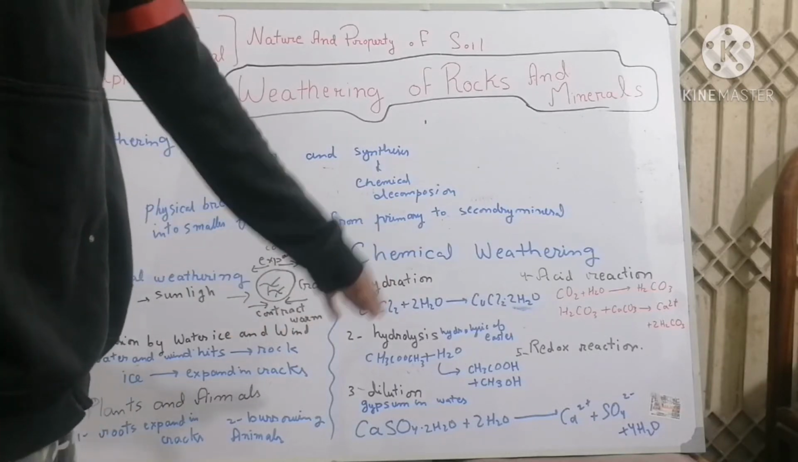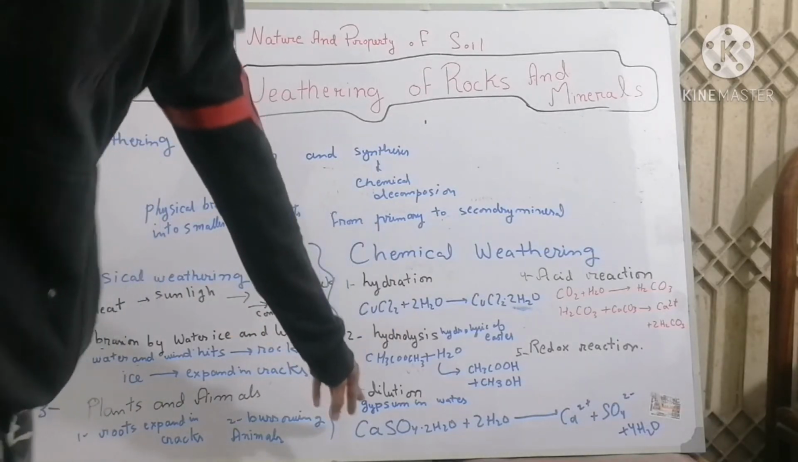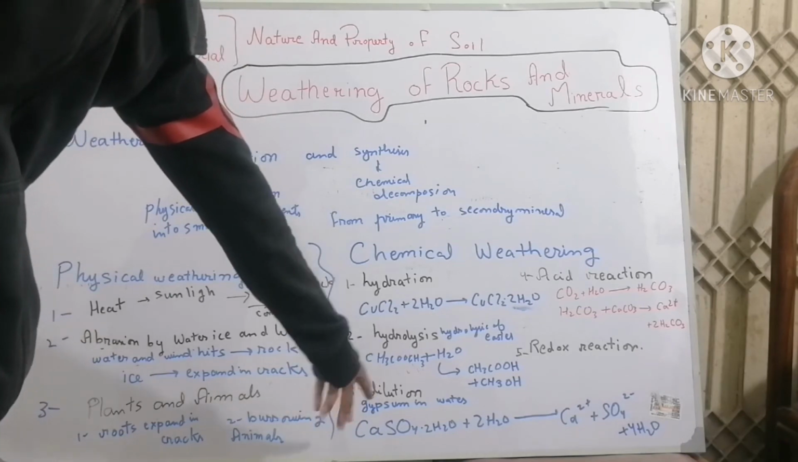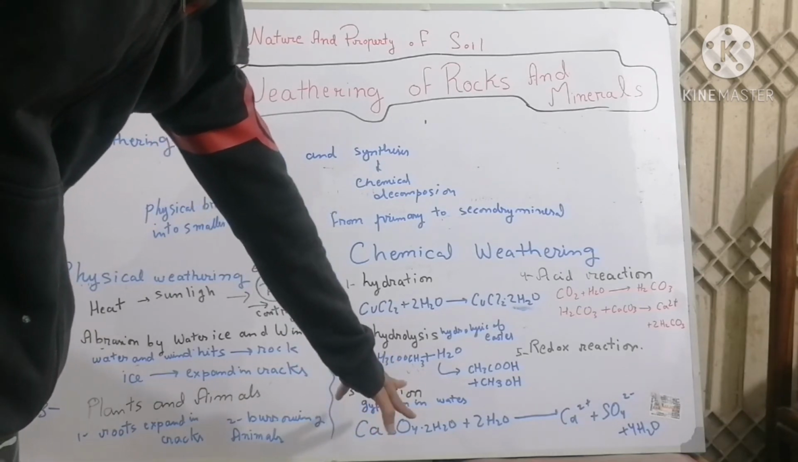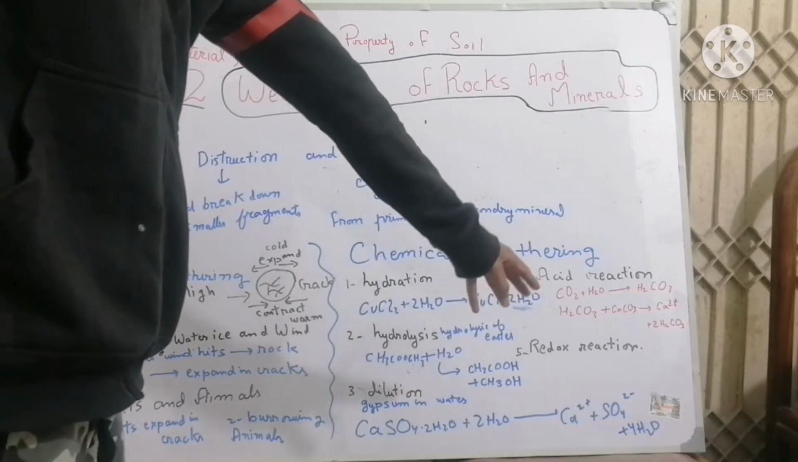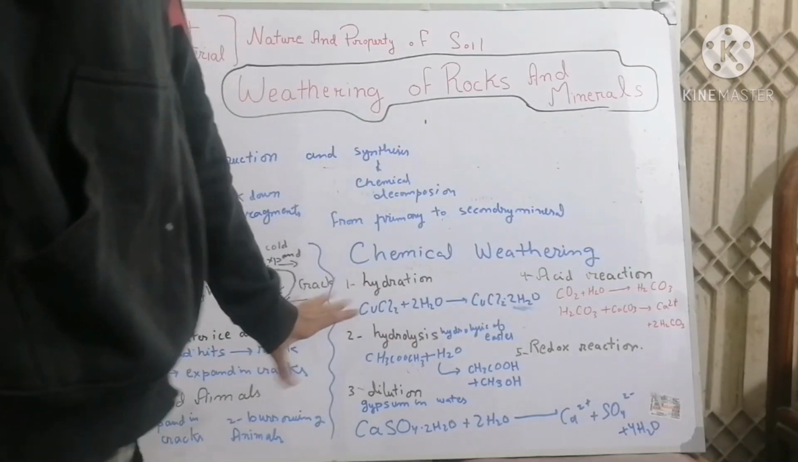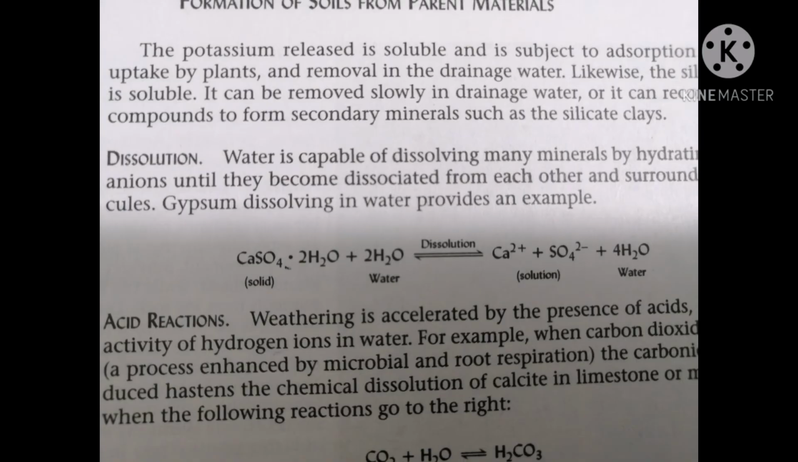The next factor of weathering is dilution. Water is capable of breaking the bond between anion and cation until both are surrounded by water molecules. This phenomenon is termed dilution. You can see this example in the book, how gypsum is dissociated in water, and its anion and cation are separated from each other.